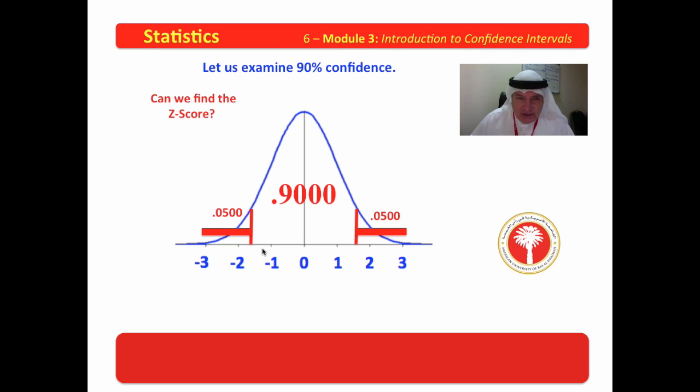We know that this z-score and this z-score are the same distance from the mean because it is perfectly balanced. That means this z-score is positive, this z-score is negative. If this was a negative 1 point something, then this is positive 1 point something.